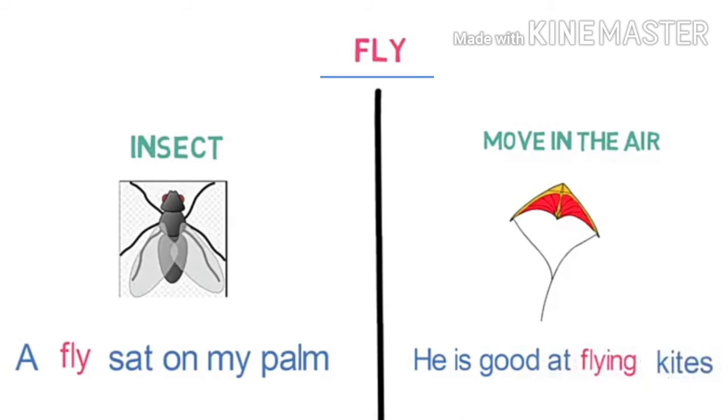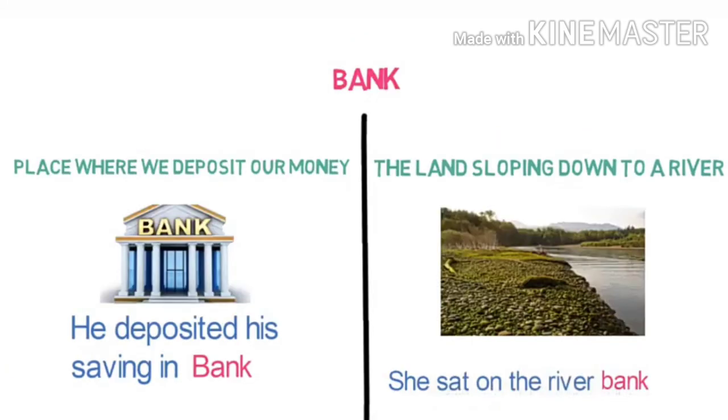Fourth example is the word fly. First meaning of it is a kind of insect. Fly is a type of insect. Sentence example of it is, a fly sat on my palm. The second meaning of the same word fly is to move in the air. Sentence example of it is, he is good at flying kites. Let's see one more homonym to make things more clear.